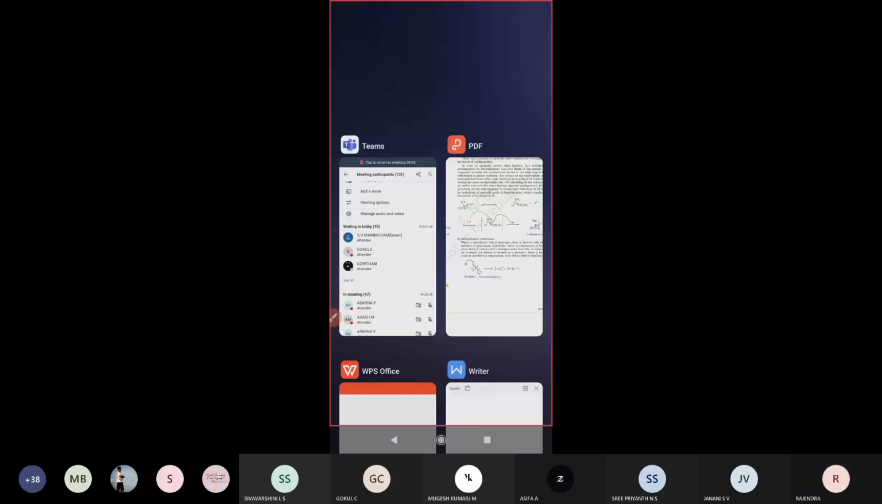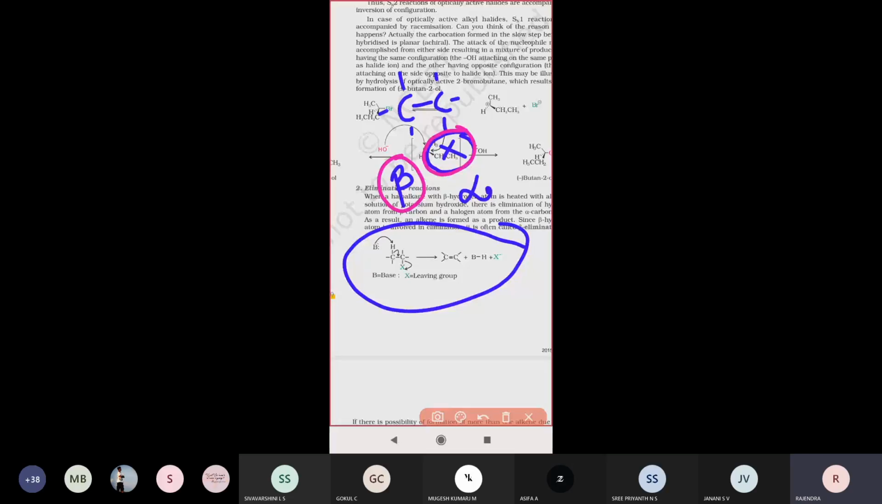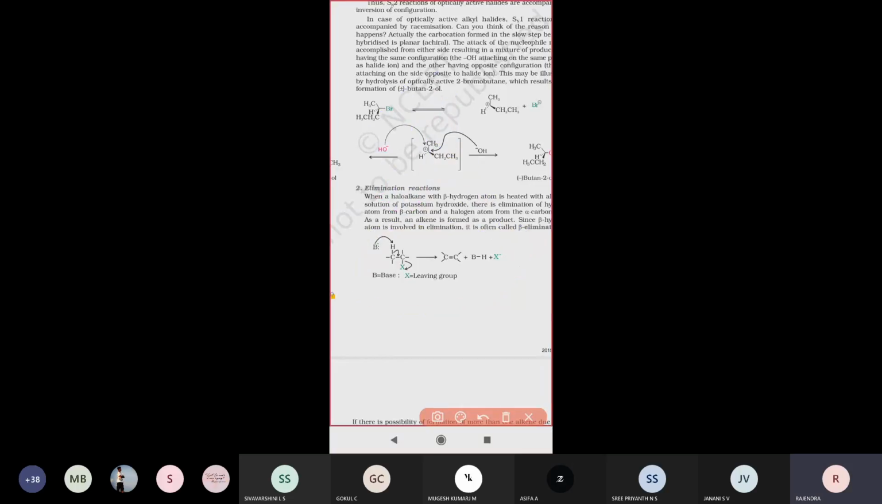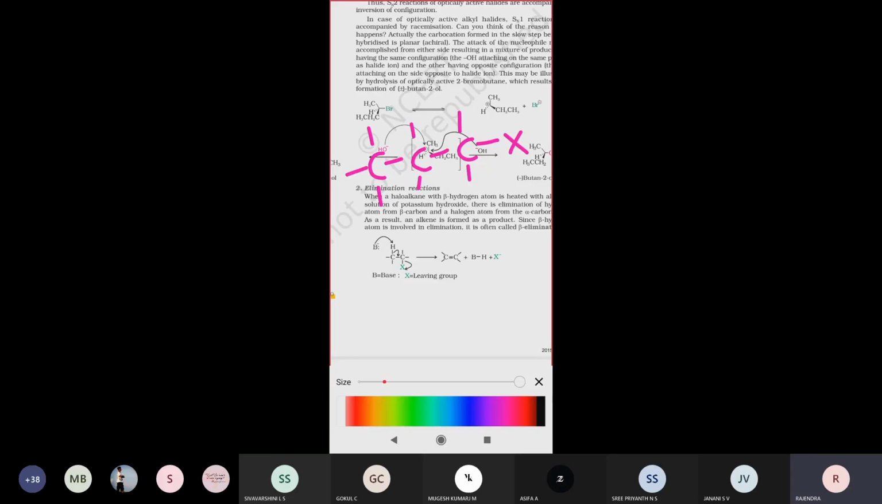Look at how this reaction happens. You just have to remember two points. One is the alpha position, which is the carbon attached to the halogen. For example, C, C, C, and the halogen X is attached here. This is the first carbon, this is the second carbon, this is the third carbon. The halogen-attached carbon atom is always called the alpha carbon atom.